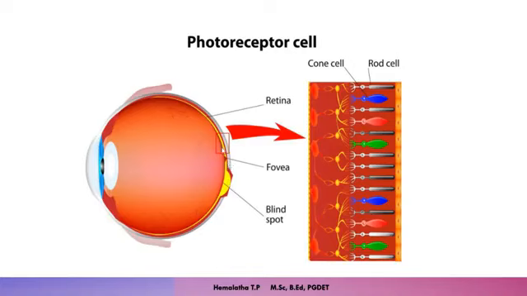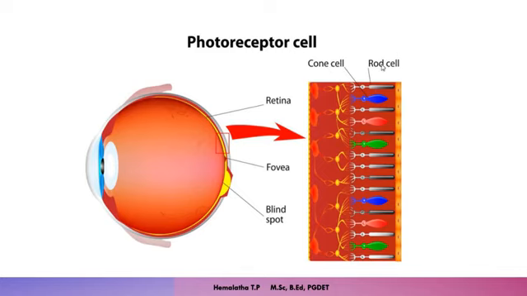Next, coming to the third layer, that is the retina. The retina is the main layer or membrane playing an important role in the formation of the image because it contains the photoreceptor cells. What are these photoreceptor cells? These are the cells which receive the light and help in the formation of the image in the retina. These photoreceptor cells are of two types, the rod cell and the cone cell. You can see here the rod cell and the cone cell.